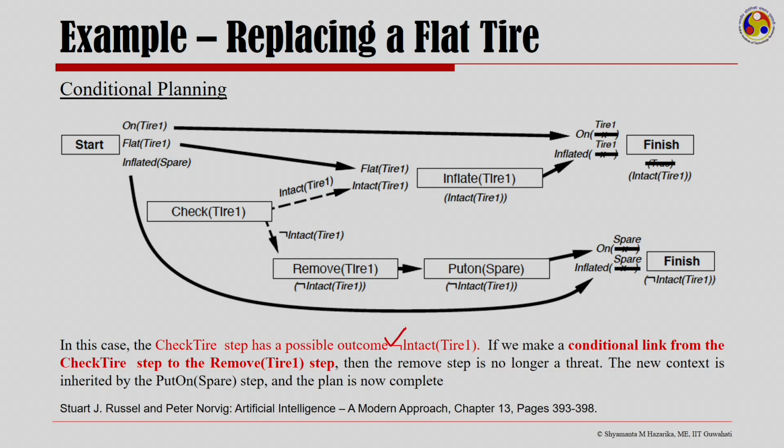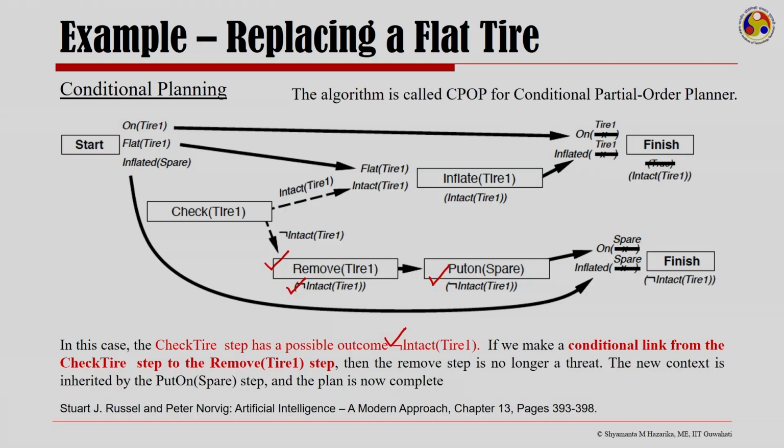So, we make a conditional link from the check intact tire step to the remove tire step, and then this remove tire step is no longer a threat, because it has now got this not intact tire 1 as its context, and the new context is inherited by the put on spare, and the plan is now complete.